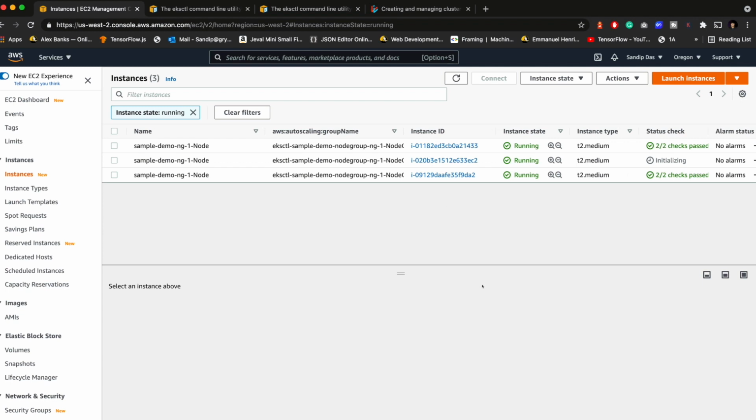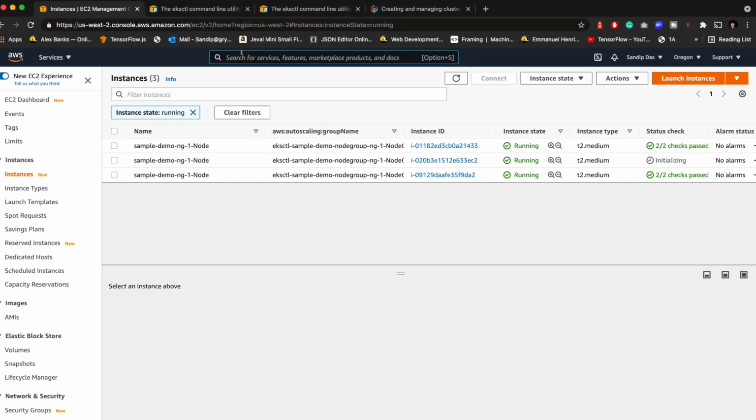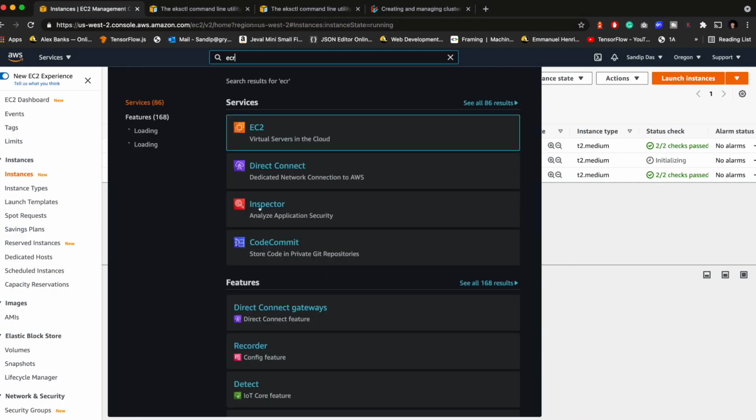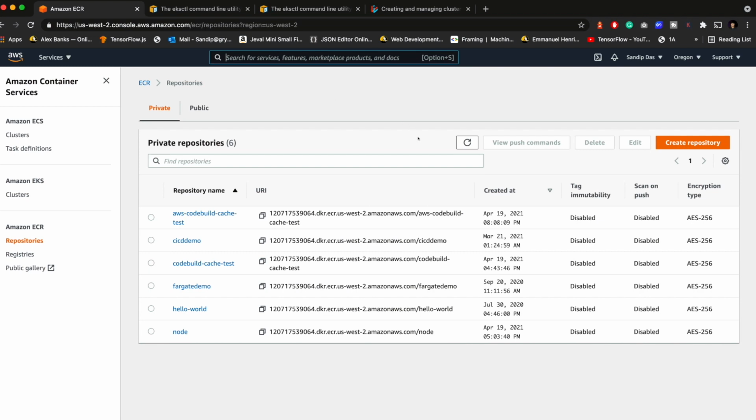Now we have to do the deployment. We need our image. Let me show the next steps, so you'll be more sure of that. You'll see the next step is to create an ECR repository. We'll be hosting our Docker image and pushing the Docker image there. So let's do that. Let's go to ECR. You can see Elastic Container Registry. Click on that.